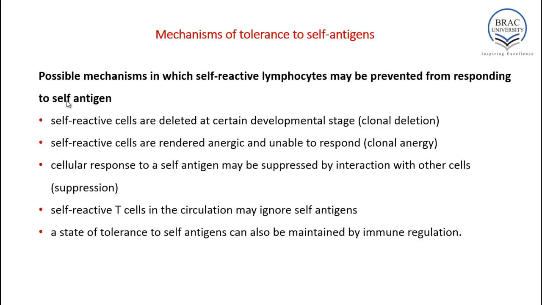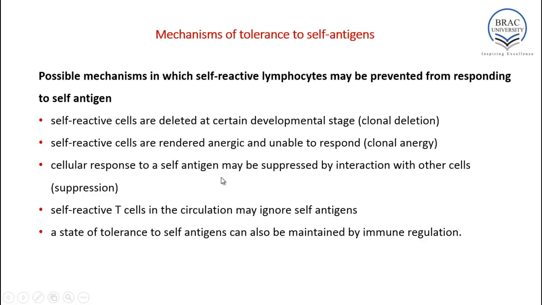So what is anergy? Anergy is the absence of cellular immunological response to a certain antigen. If the immune system shows tolerance or absence of immune response towards a certain antigen, then it is termed as anergy. So anergy is the lack of or absence of immune response.